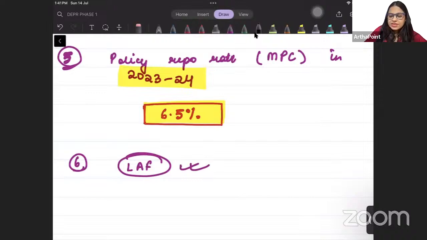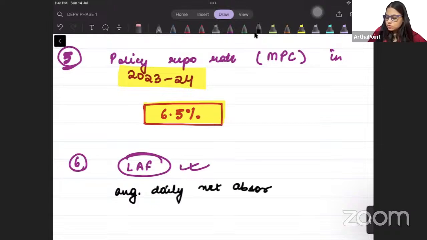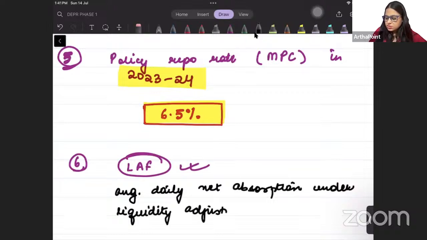So the question I am asking is, what is the average daily net absorption under the liquidity adjustment facility, right?